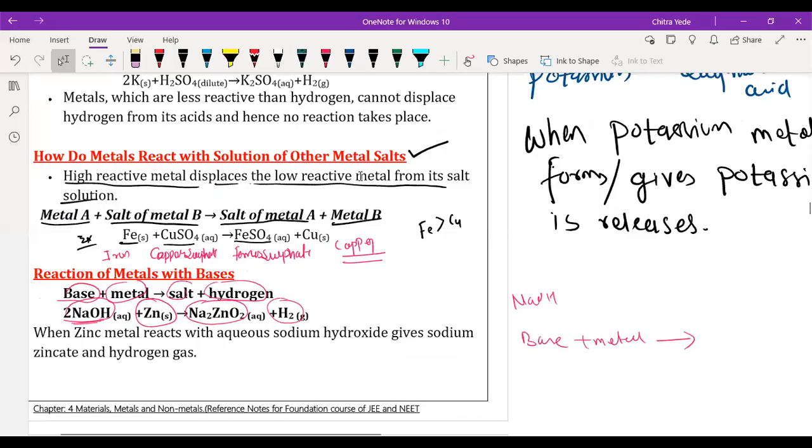So next we'll understand reaction of metals with base. Yes, sir. Okay, yes. So the reaction of the metal with base also gives salt and hydrogen gas. Like we have understood in the reaction of metal with acid, they give salt and hydrogen gas. The same here, when metal is going to react with base, they give salt and hydrogen gas. So here we have an example for that also. When zinc metal reacts with sodium hydroxide, only zinc, not zinc oxide, it is going to form sodium zincate. It is Na2ZnO2, which is sodium